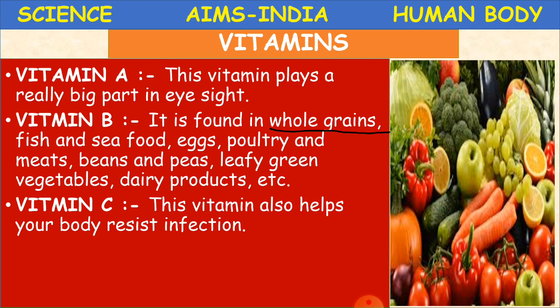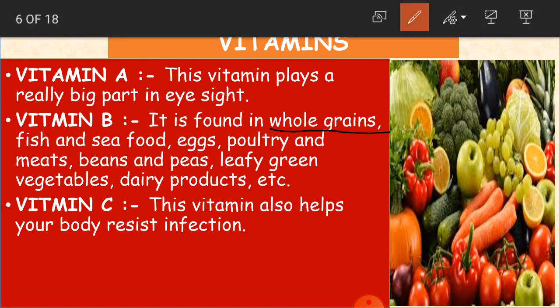In the sense the body does not get affected with that infection. Normally we have vitamin C in citrus fruits like orange, lemon, and also in strawberries, tomato, papaya. All this will give you vitamin C. So it is very good for you to protect from infections.